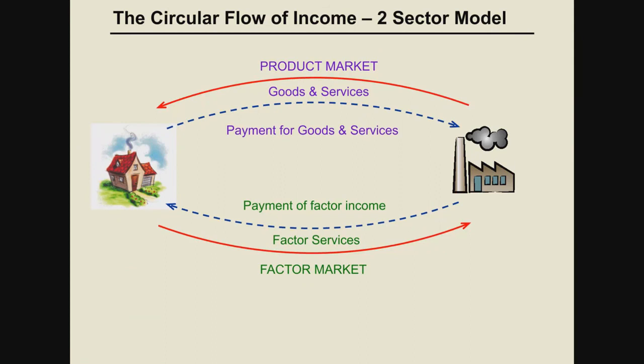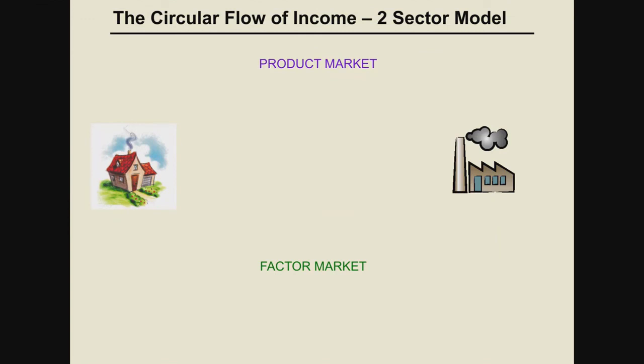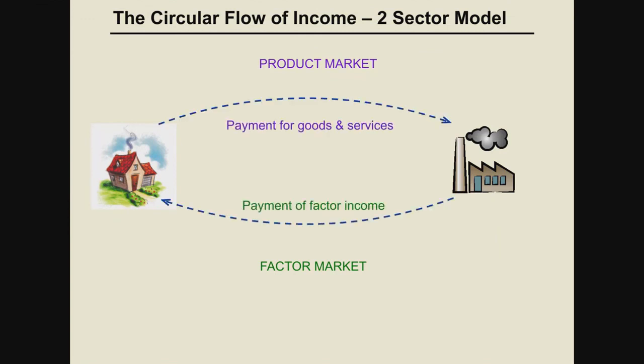So here you can see that a one-sided flow of goods and services is occurring, and one-sided flow of money is occurring. So this one, if you'll see, one-sided payment of factor income and one-sided payment for goods and services.